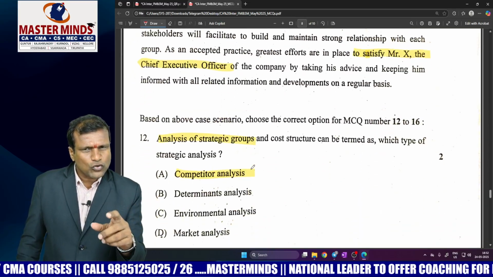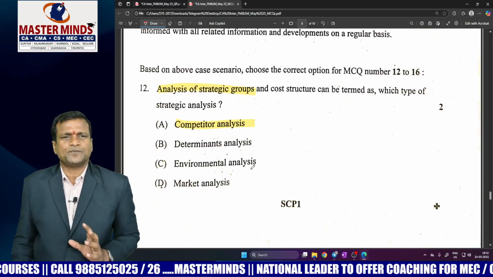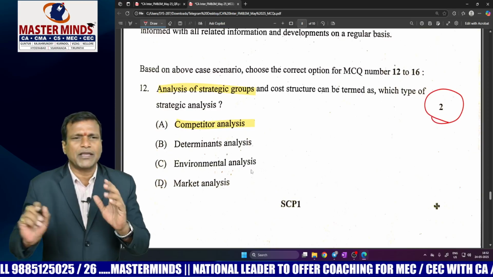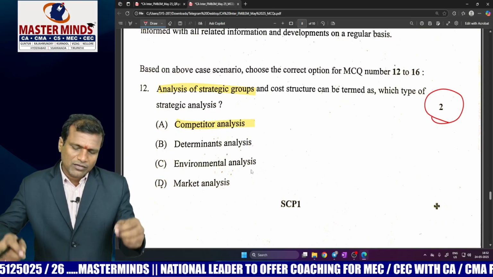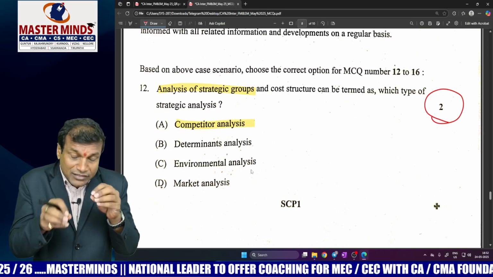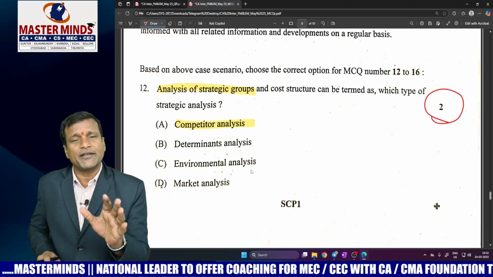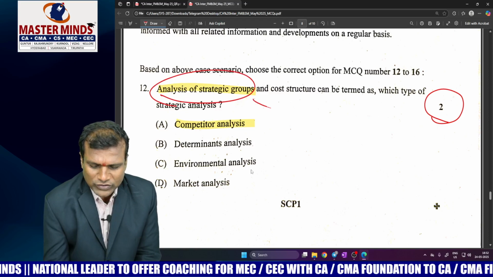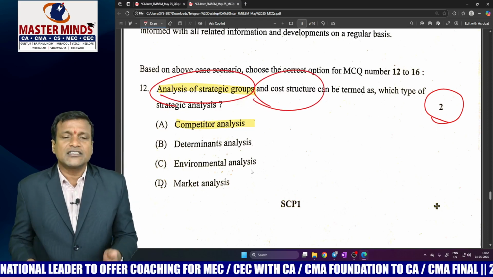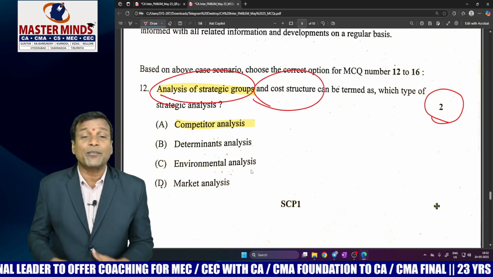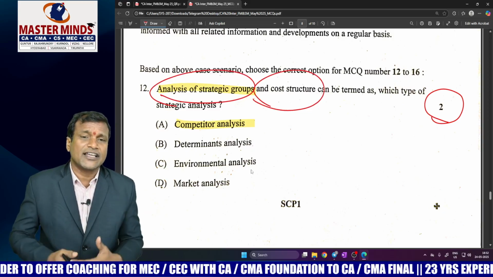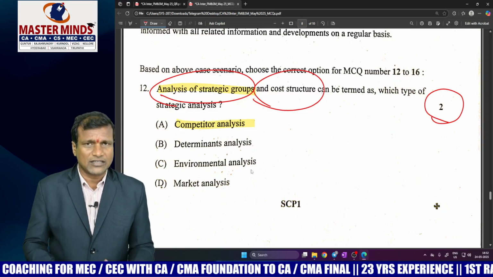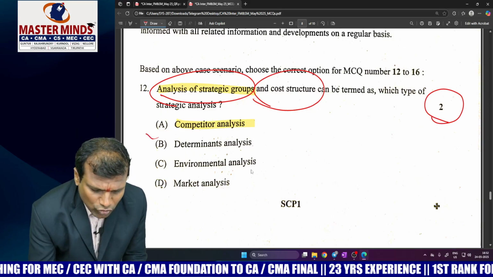Now if you watch closely, this is the question, right? This is the only 2-mark question in the entire SM paper which an average student or a below average student might not answer. This is 2 marks only. The rest 48 marks is comfortable for any student. Analysis of the strategic groups, analysis of the cost structure is treated as which type of strategic analysis? Strategic analysis is of 5 types, right? Here we have 4 MCQ options given. It is called competitor analysis.